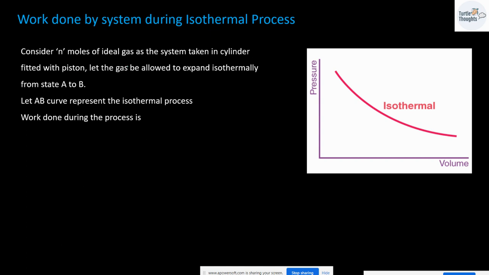Consider n moles of gas as a system taken in a cylinder fitted with a piston. Let the gas be allowed to expand isothermally from state A to state B. So let me consider this point as state A. Let me consider this point as state B. Let the pressure over here be P1. Let the volume here be V1. Here let the pressure be P2, and the volume V2. Let AB represent the isothermal process.